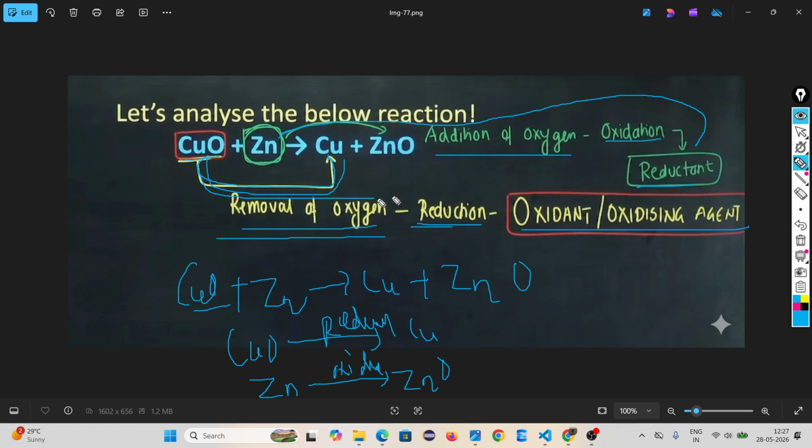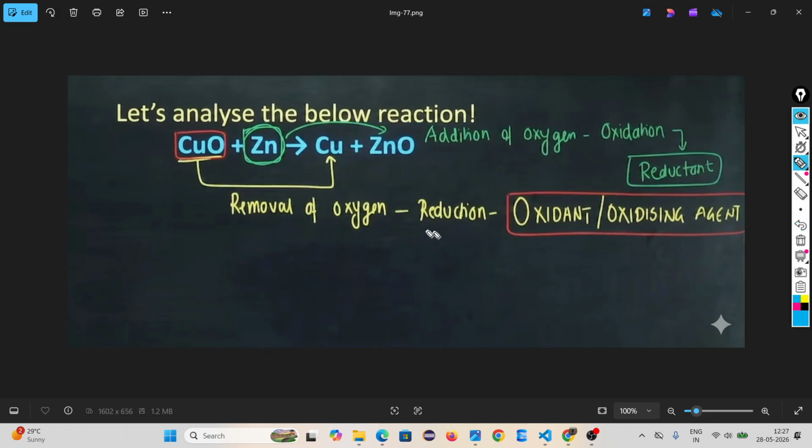So here copper oxide is called the oxidizing agent. It is called the oxidizing agent because reduction is happening in it. Where oxidation is happening, that is called the reductant agent.